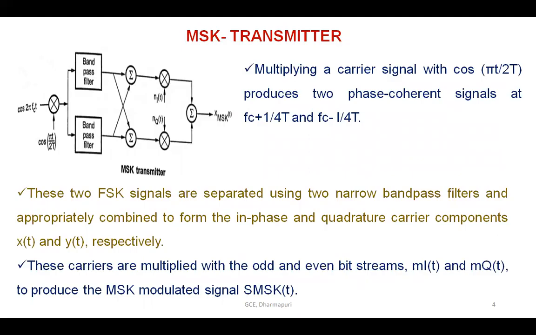The MSK transmitter is shown in the figure. Multiplying a carrier signal with cos(pi t by 2T) produces two phase coherent signals at f_c plus 1 by 4T and f_c minus 1 by 4T. These two FSK signals are separated using two narrow bandpass filters and appropriately combined to form the in-phase and quadrature carrier components x(t) and y(t) respectively. These carriers are multiplied with the odd and even bit streams m1(t) and m2(t) to produce the MSK modulated signal s_MSK(t).